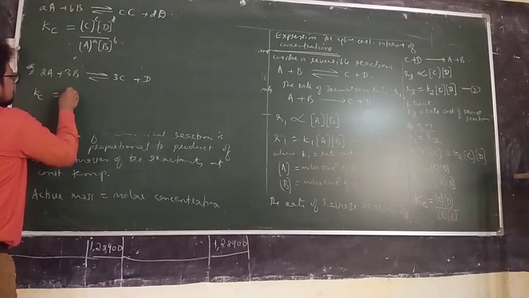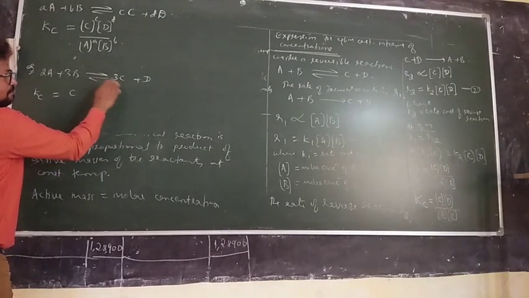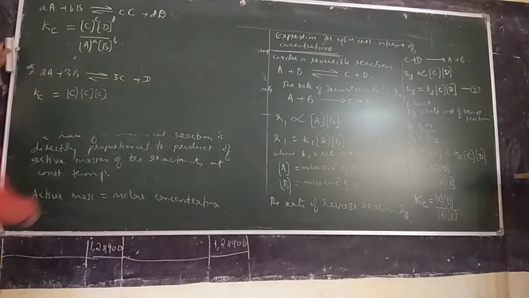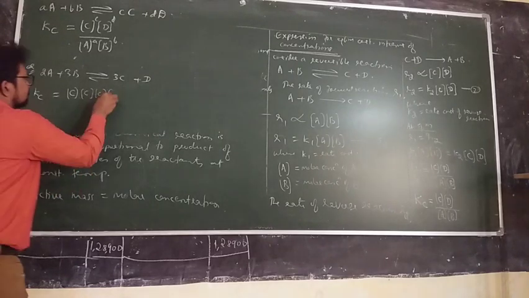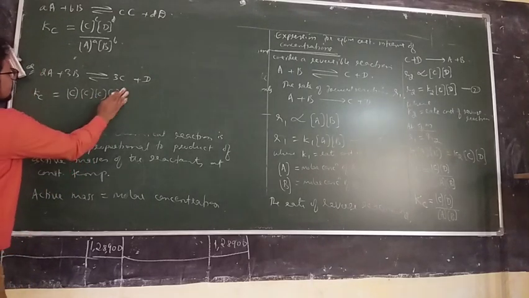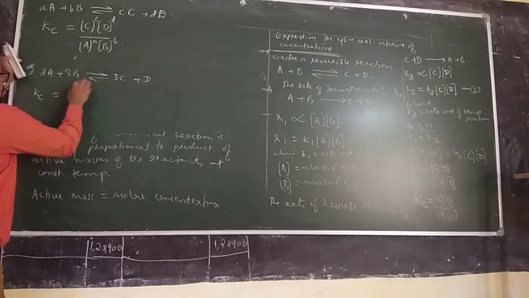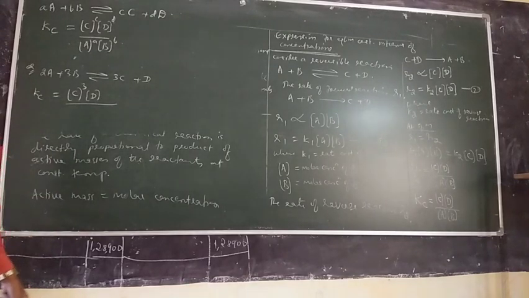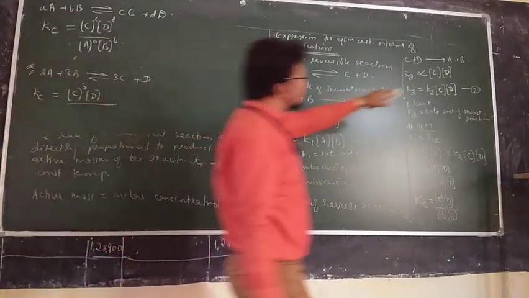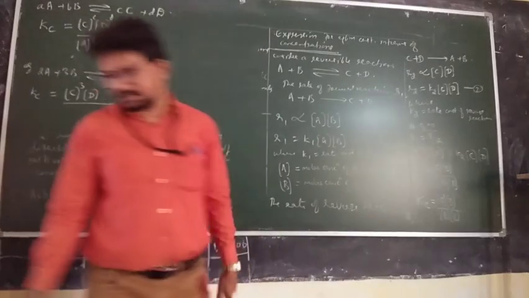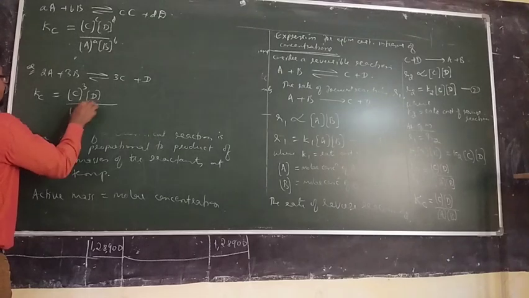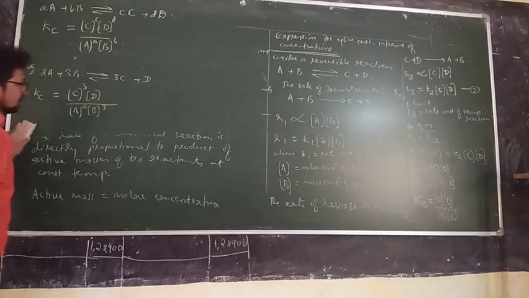Now suppose you take C plus C, then according to the definition you have to write it 3 times, into D. So it means C cube. So the number of moles are raised as powers. Is it correct? 2A can be written as A plus A, and in the expression you have seen, they are multiplied. So what is the expression for Kc now? [C] cube into [D] divided by [A] square into [B] cube.